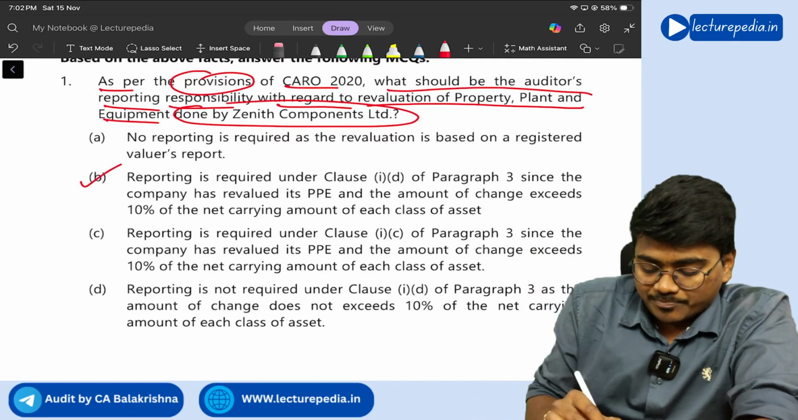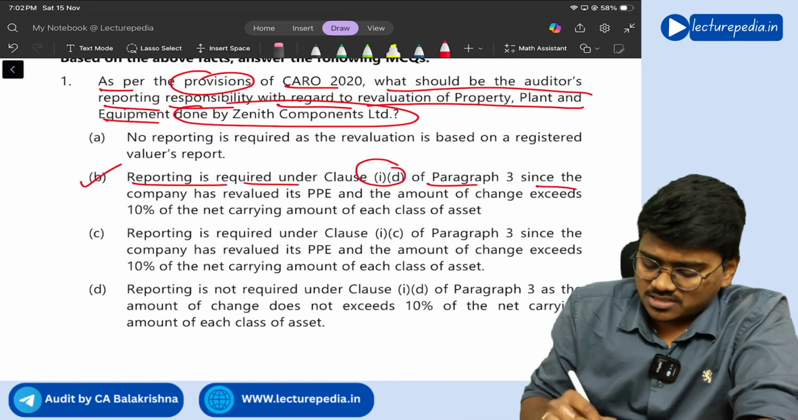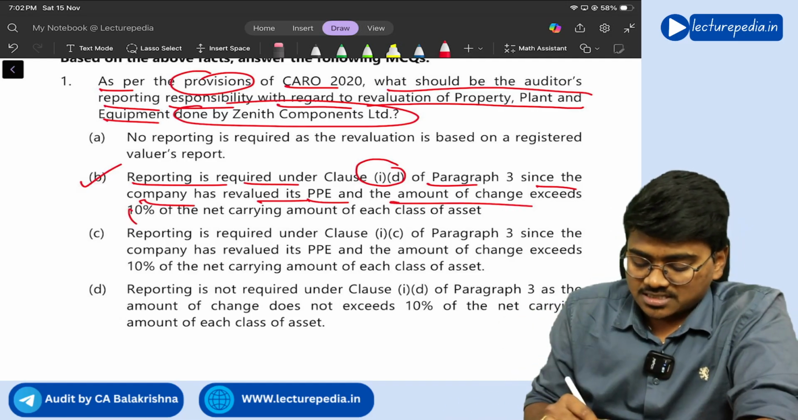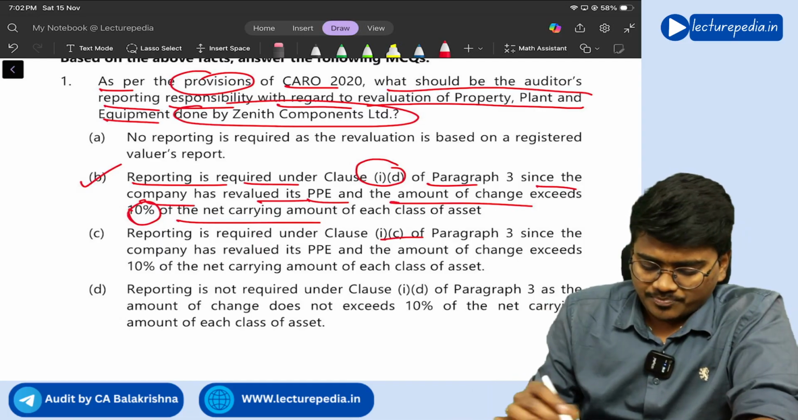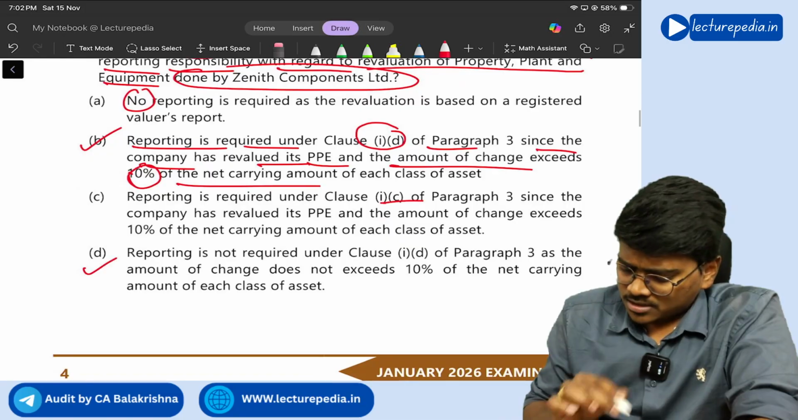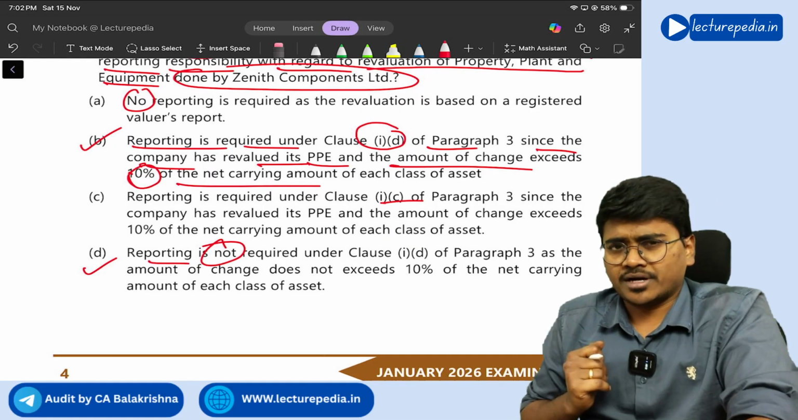So option B: reporting is required under clause 1, subclause D of paragraph 3, since the company has revalued its PPE and the amount of change exceeds 10% of the net carrying amount. Got it? It is not clause C. The other options say no reporting is required, and option D says reporting is not required. No, reporting is required, right?